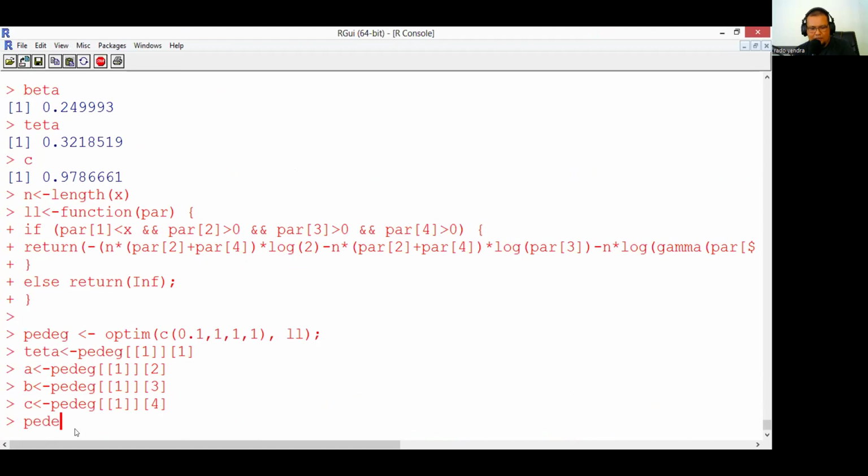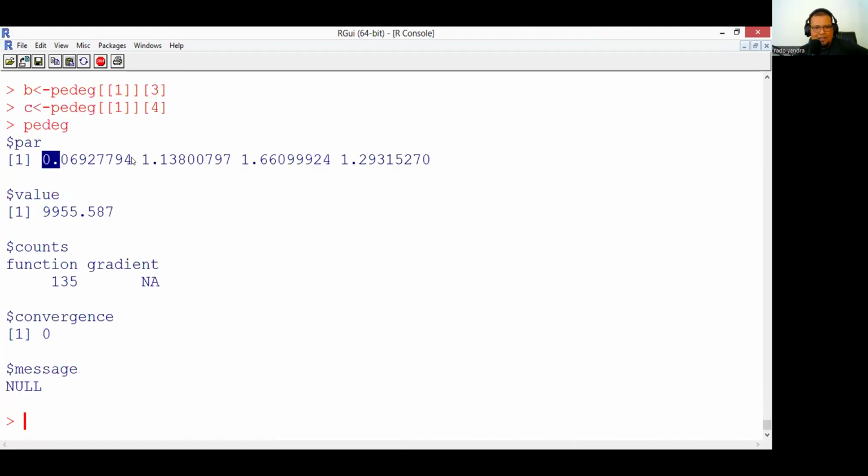We can type the poly-weighted. Okay, we can check the parameter. Okay, this is theta, this is A, this is B, then this is C, which converges to 0. It means we have succeeded using R programming to estimate the parameters of the exponentiated gamma exponential distribution, and we have succeeded in estimating the parameters for the poly-weighted exponentiated gamma distribution.